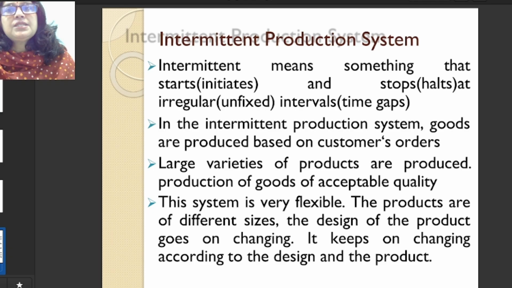So we take a stop, we change the size of the product, or we can go for design change, sometimes color change, sometimes the quantity also changes, because every batch we go for producing according to the requirement of the customers.